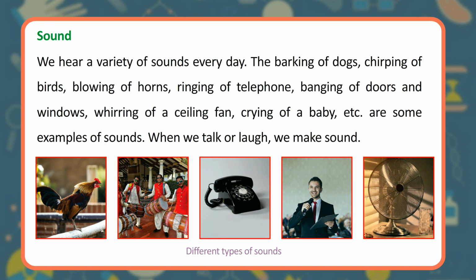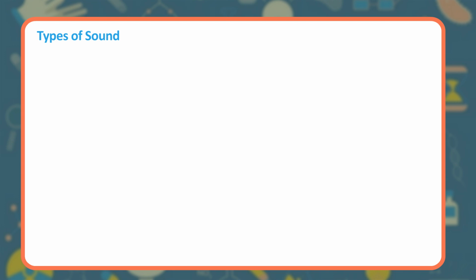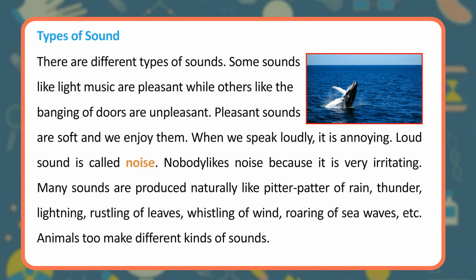Different types of sounds. There are different types of sounds. Some sounds like light music are pleasant while others like the banging of doors are unpleasant. Pleasant sounds are soft and we enjoy them. When we speak loudly, it is annoying. Loud sound is called noise. Nobody likes noise because it is very irritating.